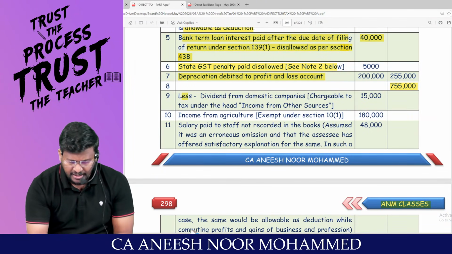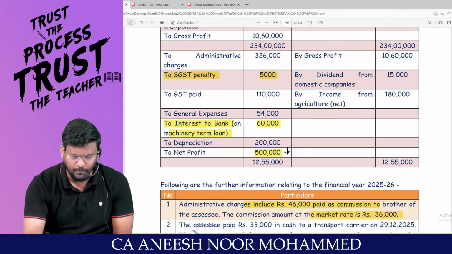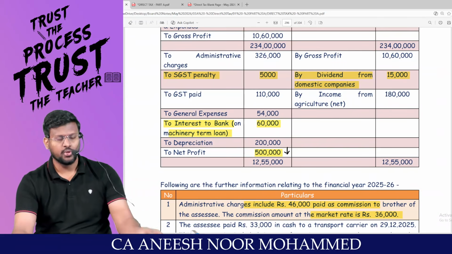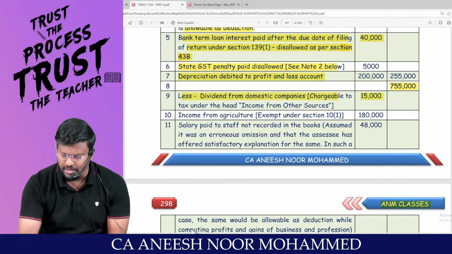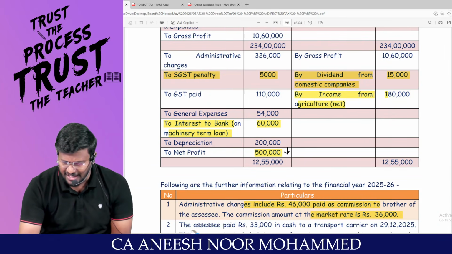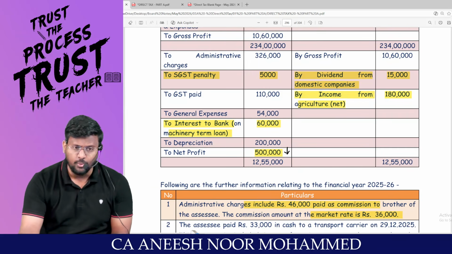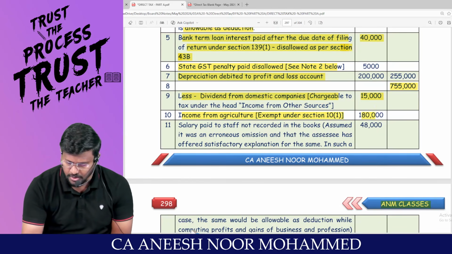You tell me, dividend from a domestic company has been unnecessarily credited to which account? P&L account. Because of crediting this in the P&L account, your net profit would have increased. It should not increase. Remove it, that 15,000. Sir, because of unnecessarily crediting the agriculture income in the P&L account, net profit would have been increased by 1,80,000. It should not be increased. That's why you are supposed to reduce it.